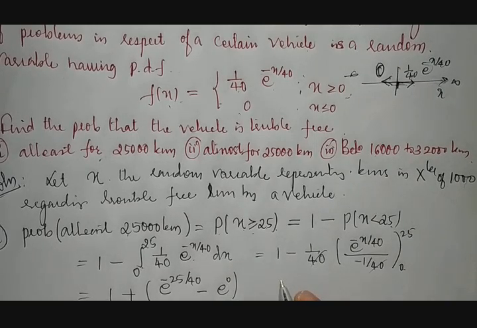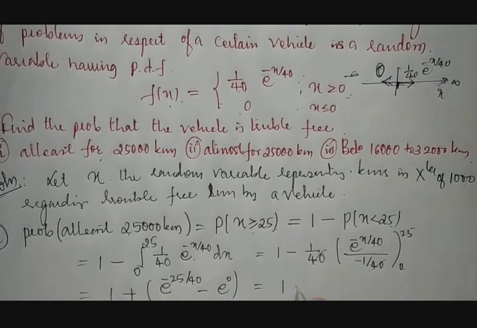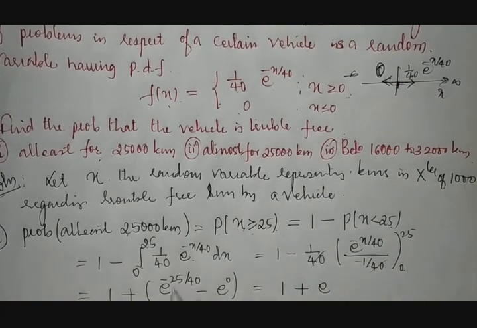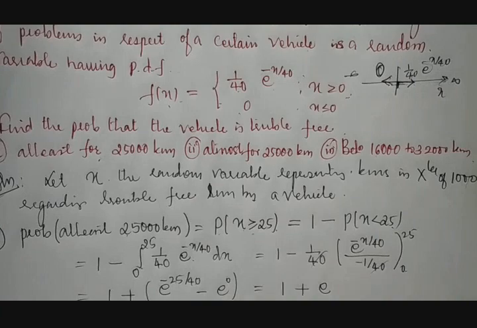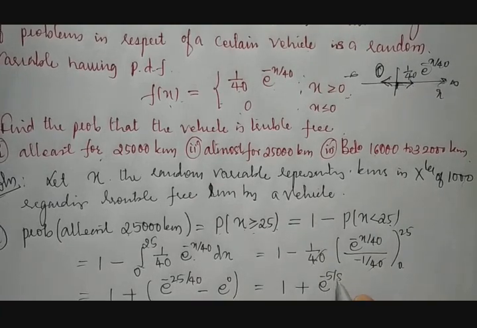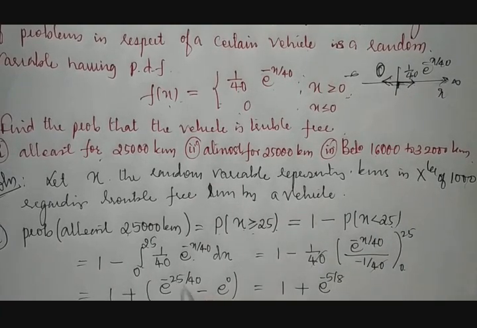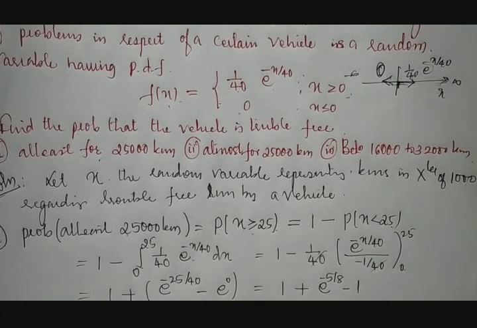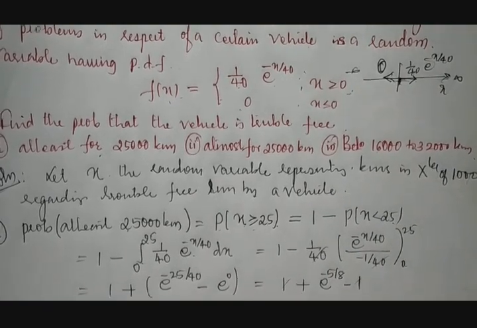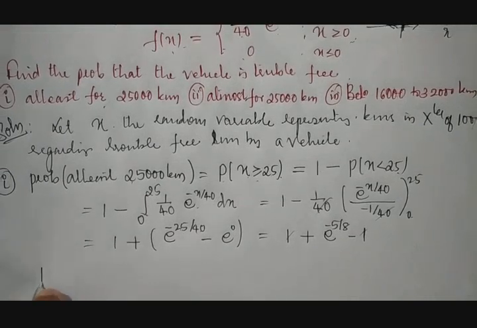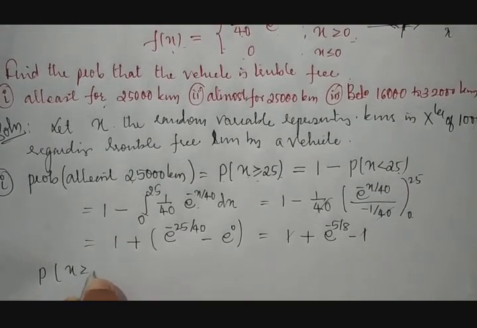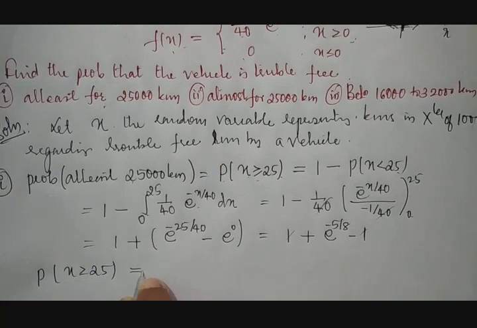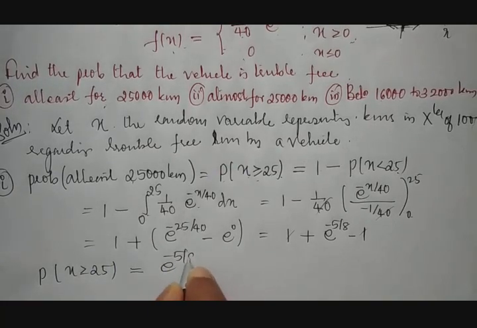Fine. e raised to 0 is nothing but 1, plus e raised to minus 25 by 40. The ratio I can take as 5 by 8. Minus e raised to 0 is 1, so plus 1 minus 1 goes. Therefore, the probability of x greater than or equal to 25 is nothing but e raised to minus 5 by 8.